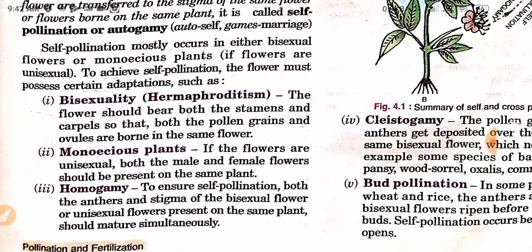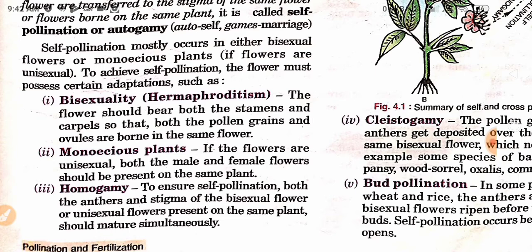Self pollination mostly occurs in either bisexual flowers or monoecious plants. If flowers are unisexual, to achieve self pollination, the flower must possess certain adaptations such as bisexuality, hermaphrodite. It means the flower should be hermaphrodite. The flower should bear both the stamens and carpels so that both the pollen grains and ovules are borne in the same flower. If a flower bears both stamen and carpel, then the process of self pollination will occur.